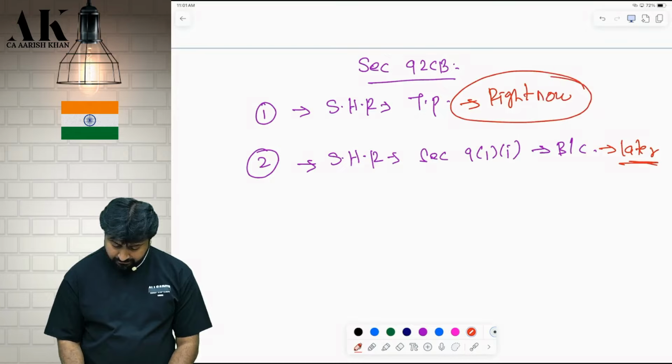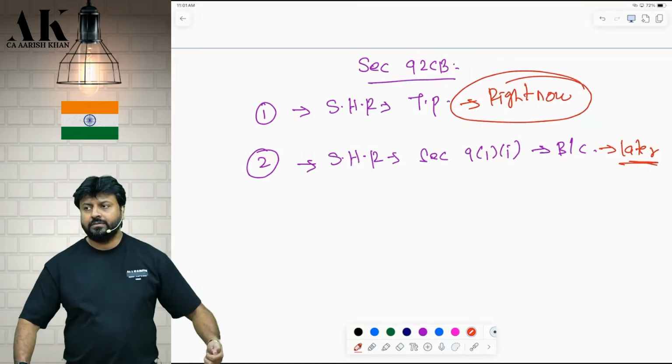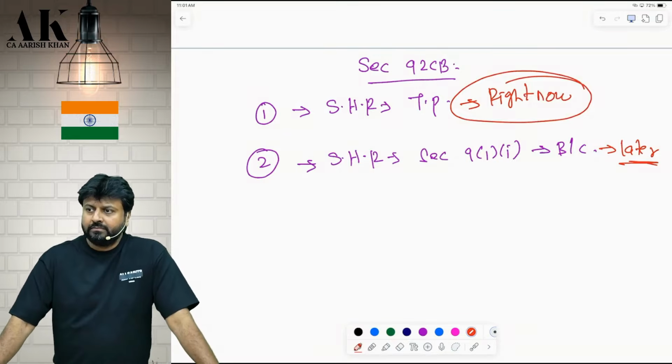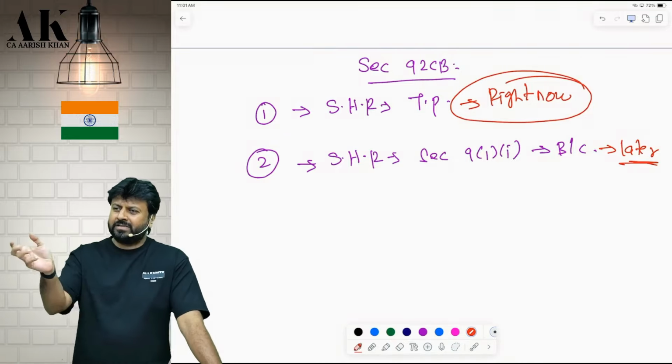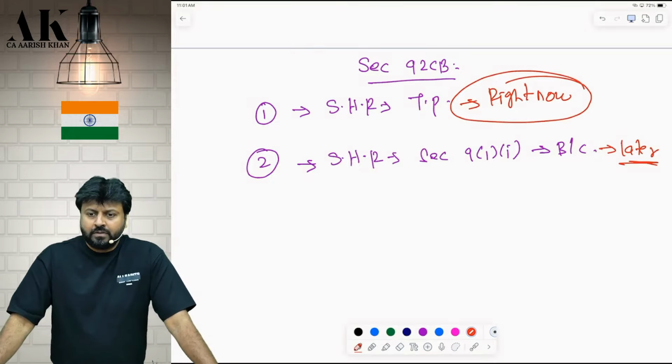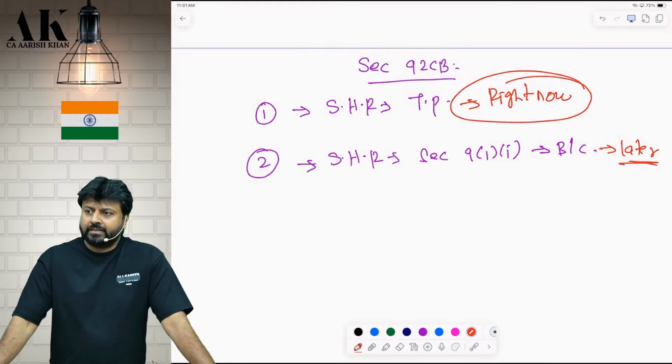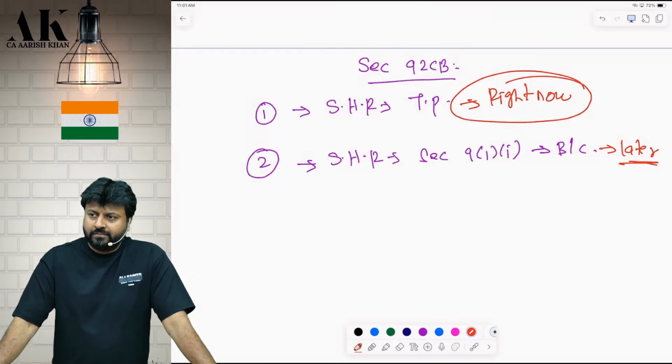So what are the businesses for which the government is giving a safe harbor? Safe harbor means a percentage, a safe percentage. You show that much, we will accept your price. We will not do anything.